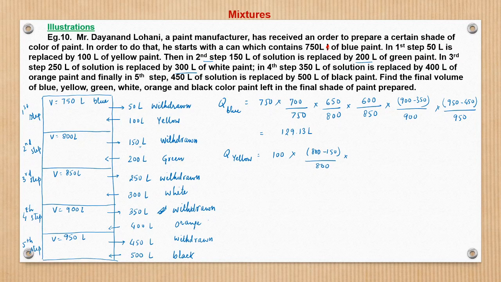Then with green, no change. With the 250 liter withdrawal, again there would be change: 850 minus 250 upon 850. Further, 900 minus 350 upon 900. Then 950 minus 450 upon 950. So this we can further calculate.